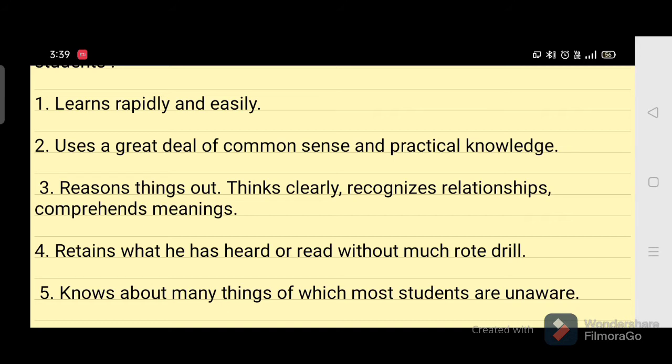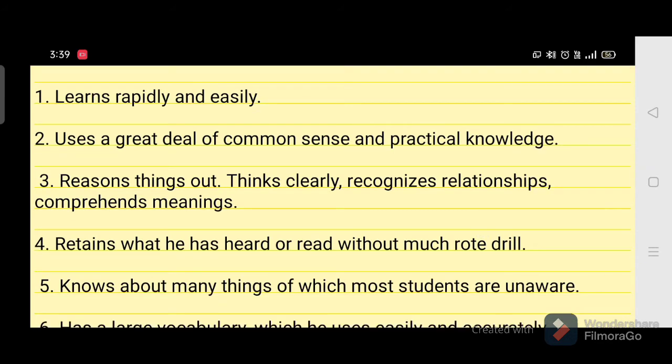Compared to most children of the class, they use their common sense as well as their practical knowledge, that is, the knowledge they gain in life and in classroom situations. And the third point is that they show greater reasoning ability. That is, they reason things out, they think clearly, they recognize relationships among different aspects, and they can comprehend meaning.